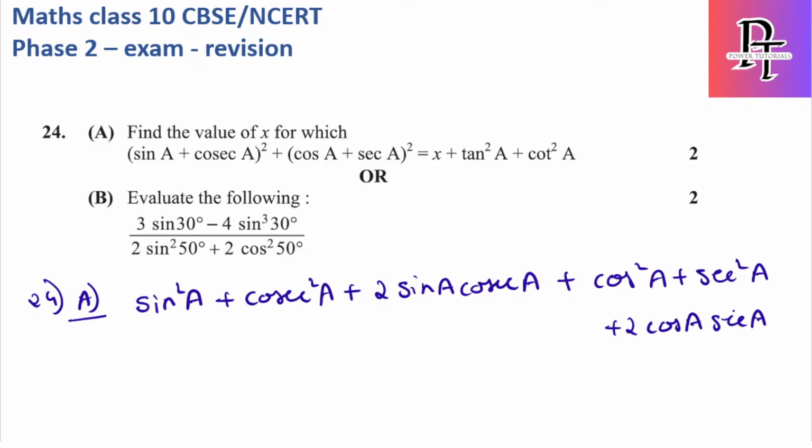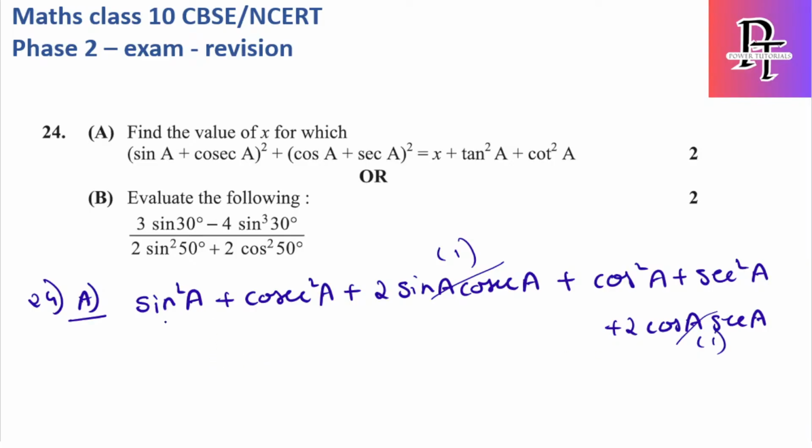Secant a is nothing but the inverse of cos a, whereas cosecant a is nothing but the inverse of sine. Hence sin a cosecant a will get cancelled out, and the same way cos a secant a gets cancelled out. It will be just 1.